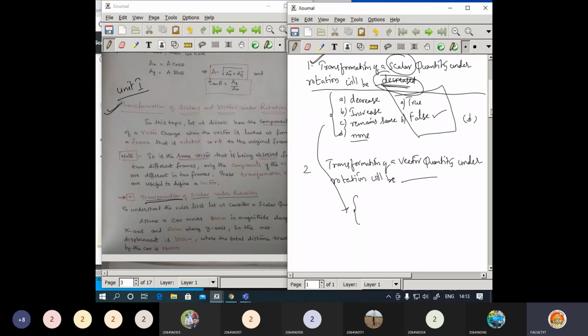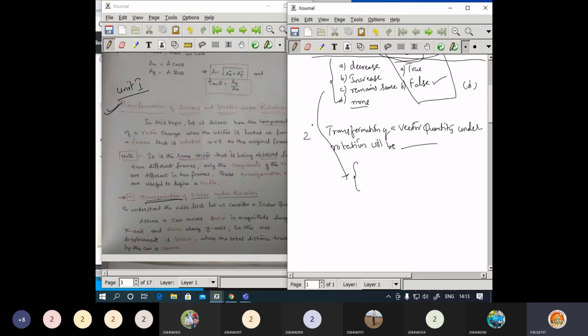Now second part of the same topic, you can expect transformation of a vector quantity under rotation will be. Okay, so there will be the options A, B, C, D. So you need to pick the right option. Okay, or else I will give the complete question. You need to find whether it is true or false.